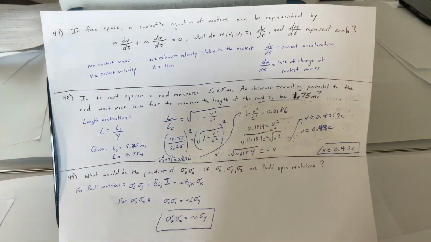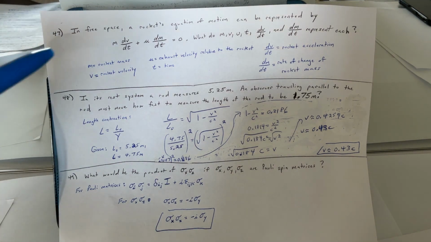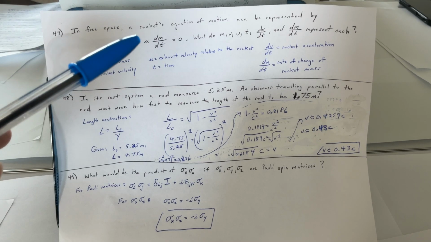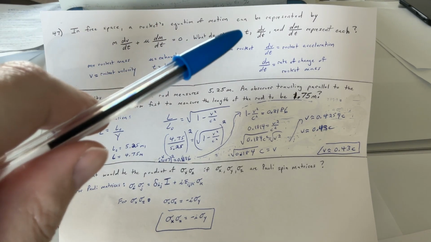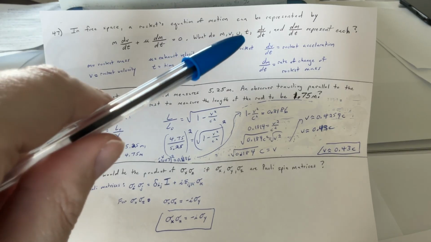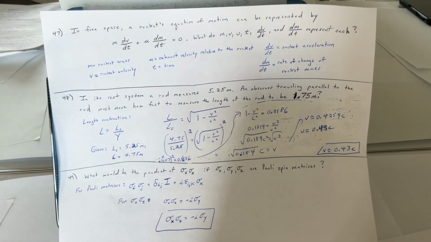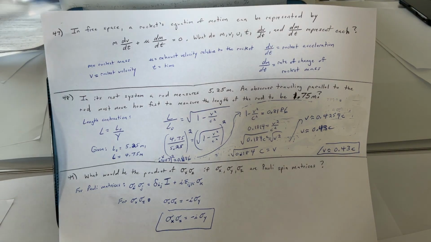And let's see here. 47, last three. In free space, the rocket's equation of motion can be represented by m dv/dt plus mu dm/dt equals 0. What do m, v, mu, t, dv/dt and dm/dt represent? My apologies, that should be a mu.